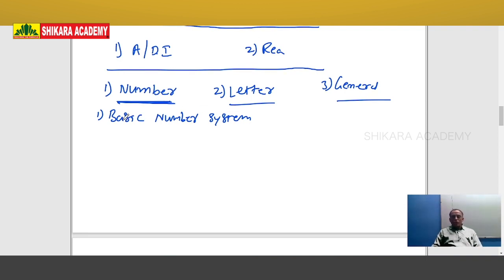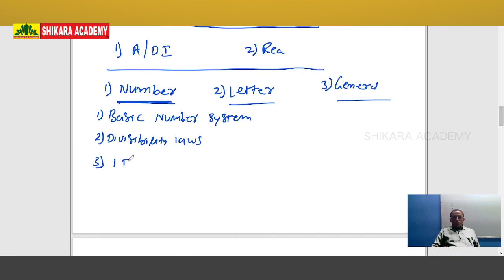And the next one is the unit digit. What is a unit digit? If you find the product of three or more numbers, what is the unit digit? If powers are given, what is the unit digit? The unit digit is very important. Divisibility laws are important. The 1 to 11 divisibility laws are important. The next one is mathematical operations. These all are important points for number based questions.